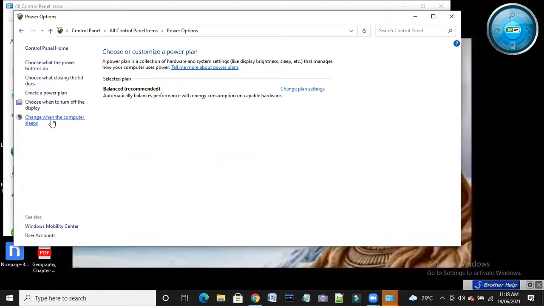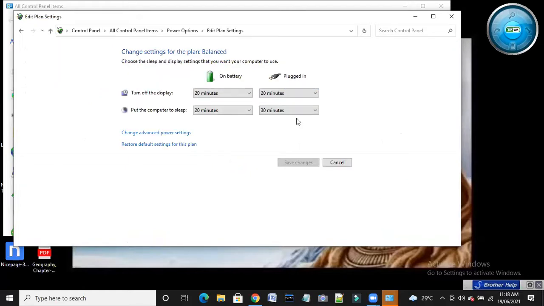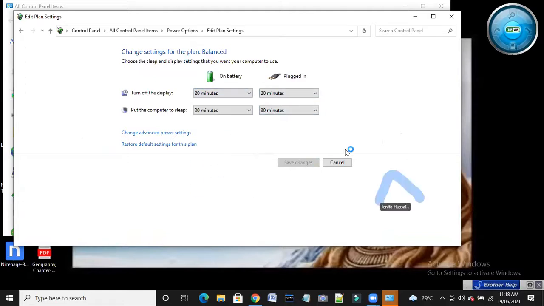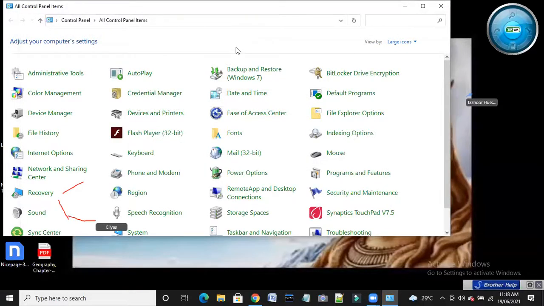Change when the computer sleeps. If I go here, you can see that if I don't use the computer for a long time, like 20 minutes, I can change it here and make the changes I want. This is all about it, very simple. I'll stop my share.